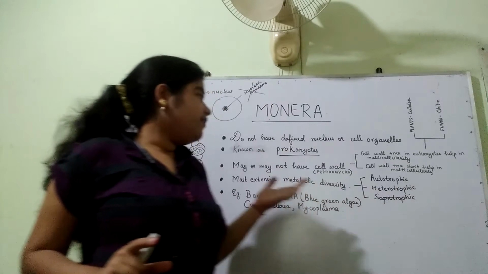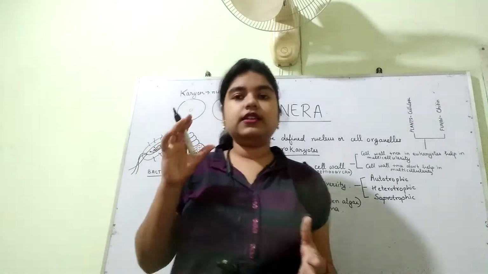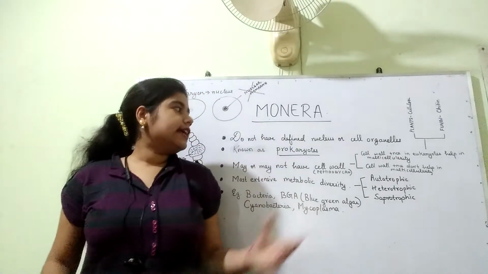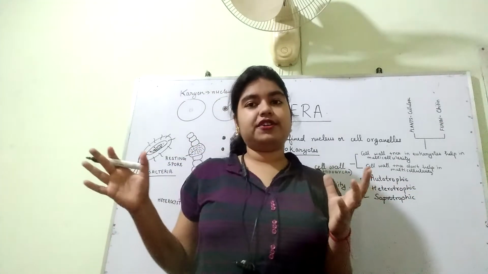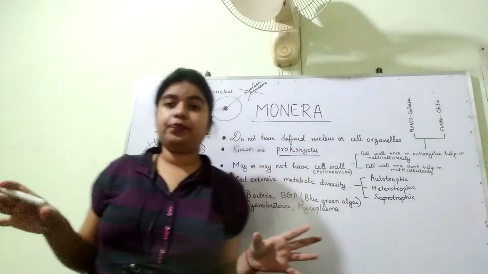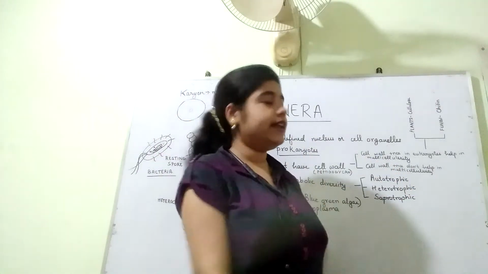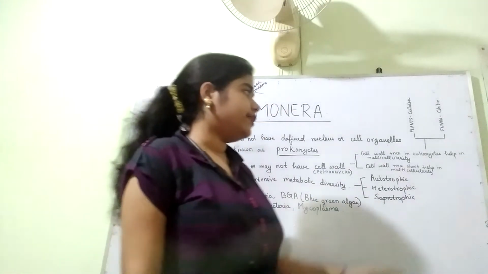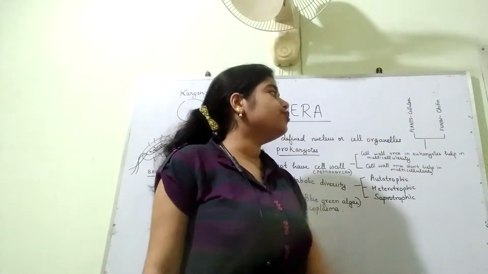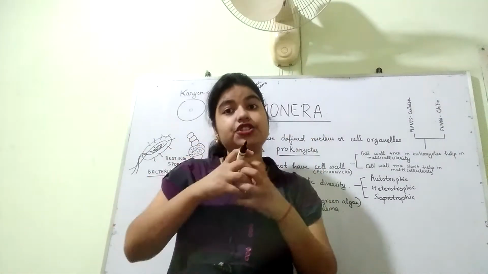Now, regarding the presence of a cell wall, there is a confusing line given in NCERT. Many of you might not have understood it well. The cell wall in eukaryotes and the cell wall in prokaryotes have different functions, and the functions vary to a wide extent. I have written a very simple example: the cell wall in eukaryotes helps in multicellularity. It helps in adhesion of the cells.